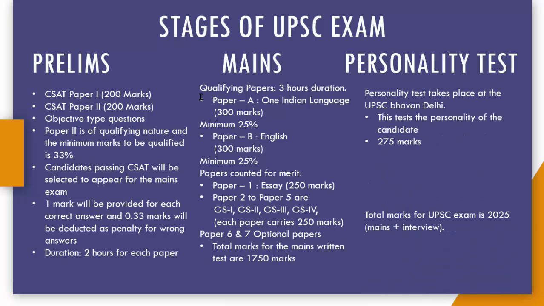The final stage of this exam is the personality test. The personality test takes place at the UPSC Bhavan, Delhi. This tests the personality of the candidate. 275 marks are allotted for the personal interview. So the total marks for the UPSC exam is 2025. The preliminary exam is just for preliminary screening and it is not counted for merit.